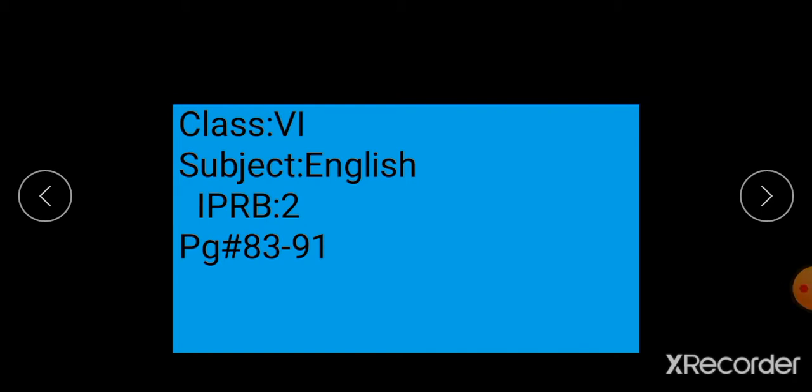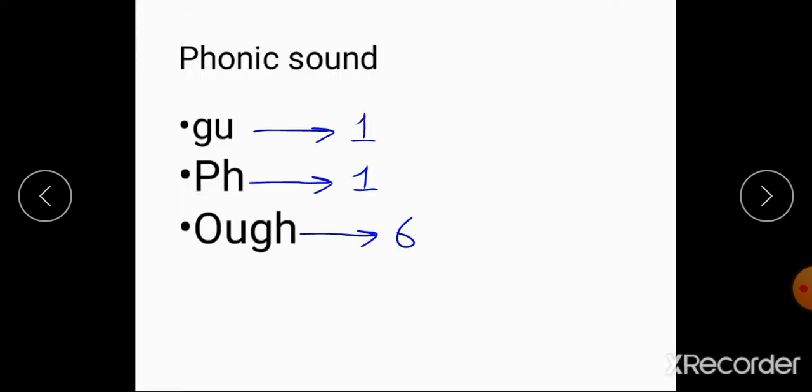In this lesson we will study in Iqra Phonic Reader Book 2, page 83 to page 91. Students, we will study the phonic sounds of double letter sounds and a four letter sound. The first one is GU, the sound of G. The second one is the double letter sound PH, F.